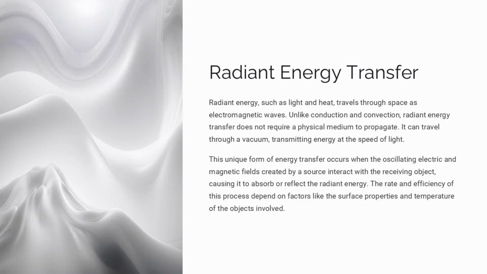Radiant energy, like light and heat, travels through space as electromagnetic waves. This type of energy transfer doesn't require a physical medium. It can travel through a vacuum at the speed of light. The oscillating electric and magnetic fields from the source interact with the receiving object, causing it to absorb or reflect the energy. The rate and efficiency of this process depends on factors like the surface properties and temperature of the objects involved. Unlike conduction and convection, radiant energy transfer doesn't need a physical medium to propagate.